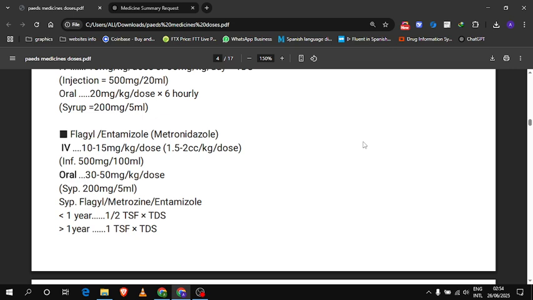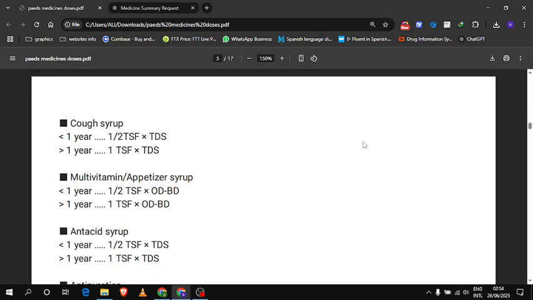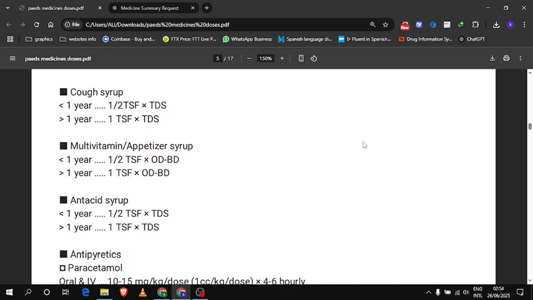For age less than 1 year, half tablespoon TDS, and for more than 1 year, 1 tablespoon TDS. Next, the dose of cough syrup, which is, less than 1 year, half tablespoon TDS, and for more than 1 year, 1 tablespoon TDS.